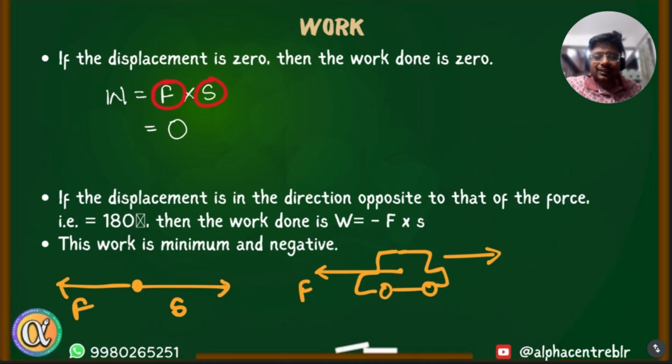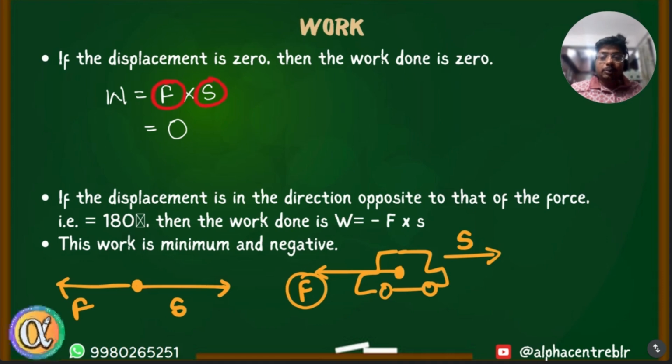If we apply it suddenly, then it jerks back, but just assume that you're gradually applying the brake. So when you gradually apply the brake to slow down, the vehicle continues to move in the forward direction, right? So under the influence of brake force, car is still moving forward. So it is possible that force and displacement are in opposite directions. If the object is already moving, and you apply a force on the object, the force will try to slow down the object, but it will continue to move in the same direction for some time until it comes to rest.